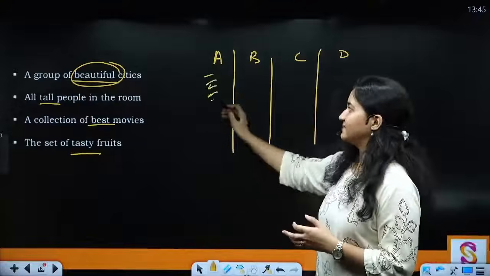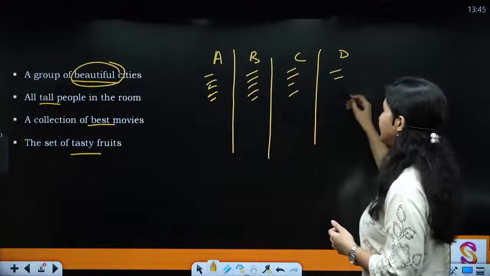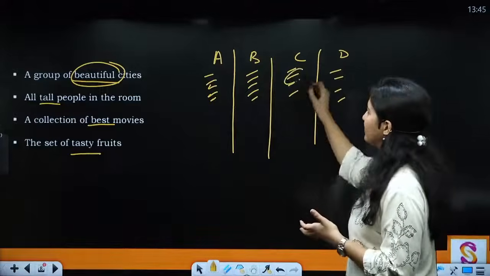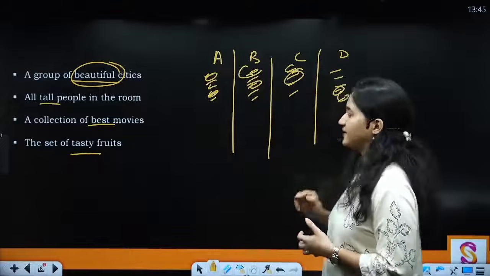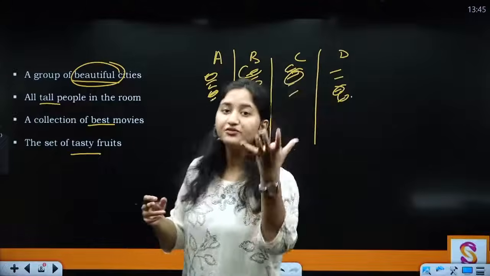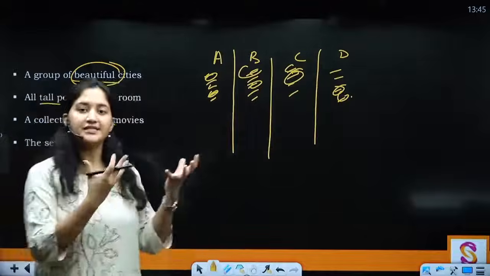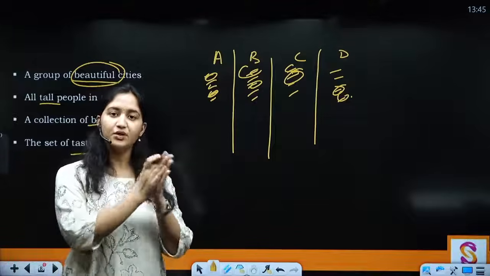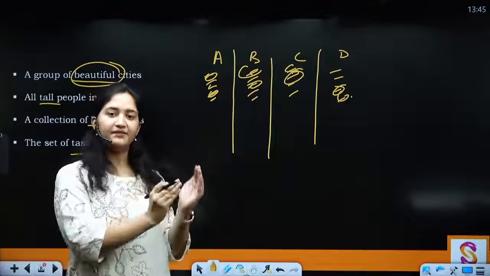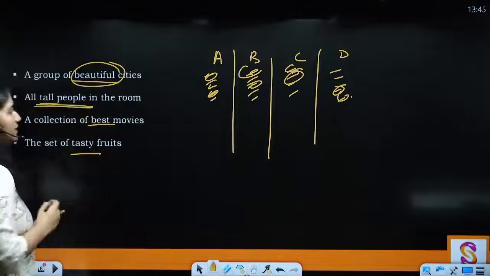So A might say some set of cities, B might say some set of cities, C is different and D is also different. There might be some overlap between them, but we cannot say for sure that the set of beautiful cities is going to be a proper set of cities. Clear? So there is ambiguity as to what can be included in the statement when we say beautiful cities. Same goes for all tall people in the room.